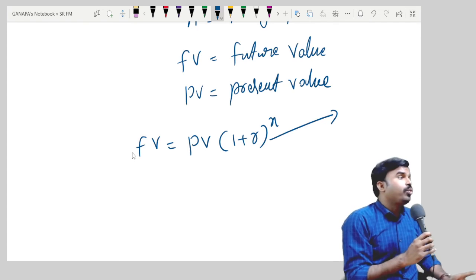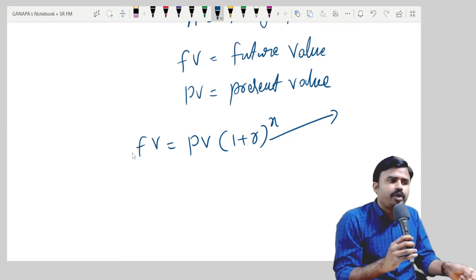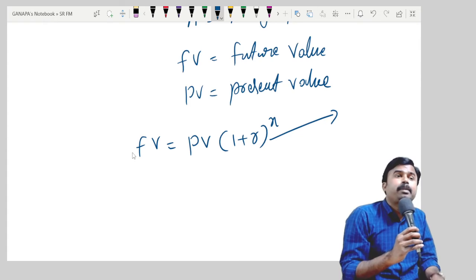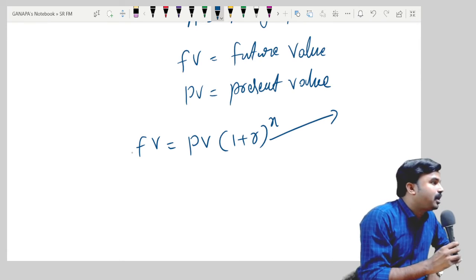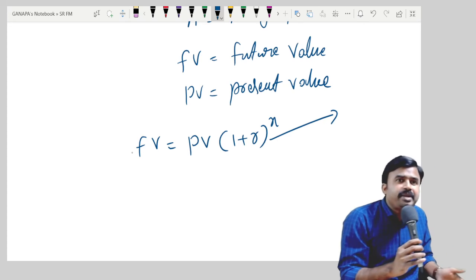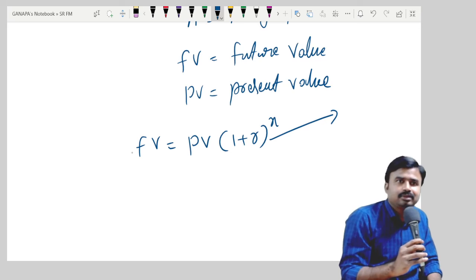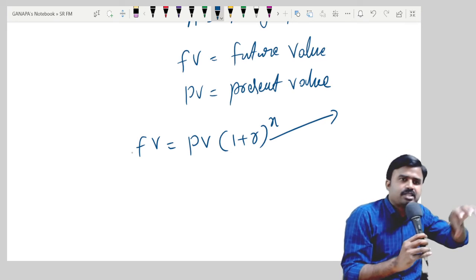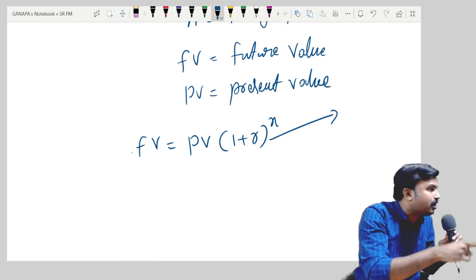See, whenever you want to add interest to any principal or any investment, immediately multiply such investment value or principal value with what? 1 plus R whole to the power of N. That can be an interest rate or that can be a rate of return called profit. If you want to add profit or some return to your investment, then immediately multiply such investment amount with what? 1 plus R whole to the power of N.